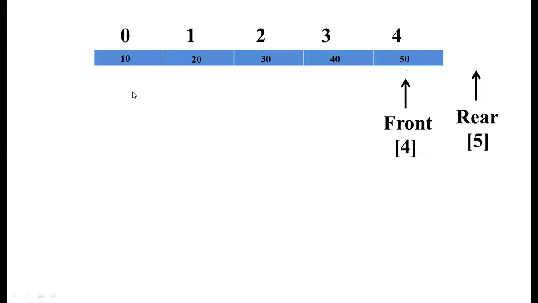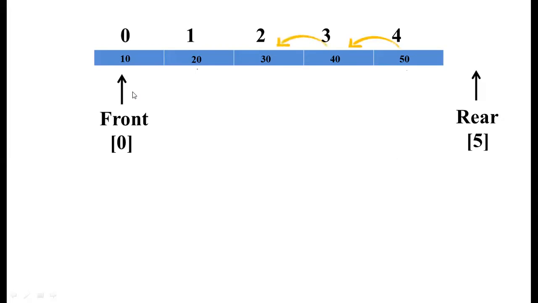So consider a general example. If you are in a queue for booking a movie ticket, the first person standing in front of the ticket counter takes the ticket and comes out of the queue line. Then the remaining people move forward in the same way. So we must shift all the remaining elements, like what we have seen here.